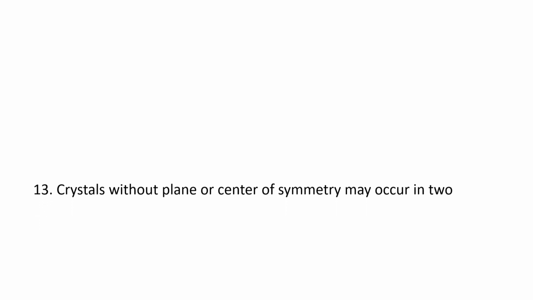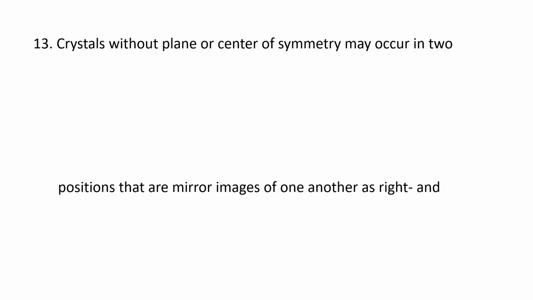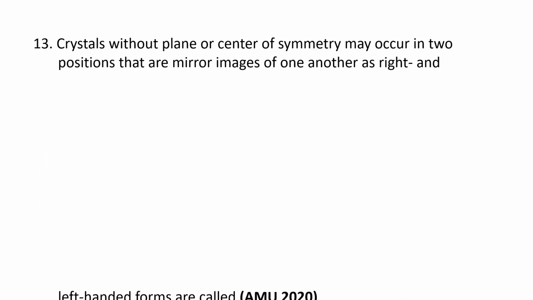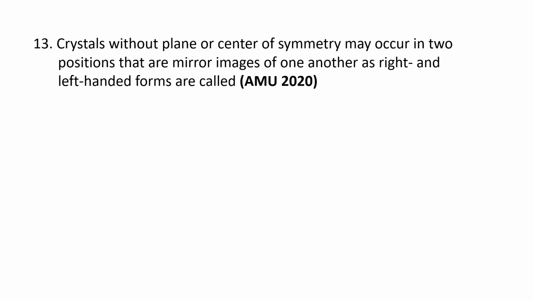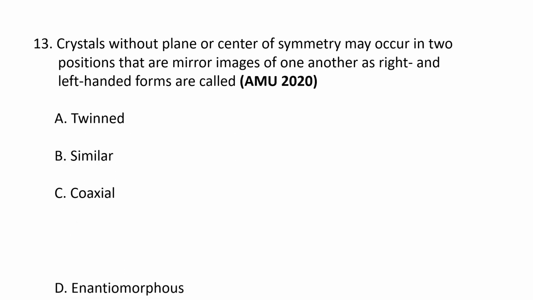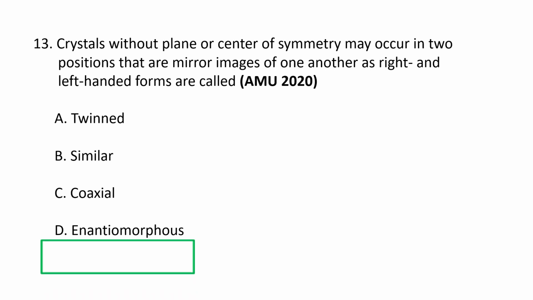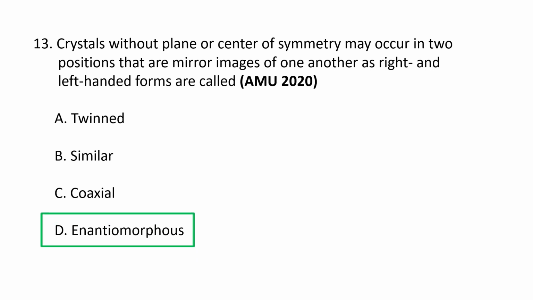Next question. Crystals without plane or center of symmetry may occur in two positions that are mirror images of one another, as right and left-handed forms, and are called A. Twin, B. Similar, C. Coaxial, and D. Enantiomorphous. Crystals that lack a plane or center of symmetry and exist in non-superimposable mirror images like right and left hands are called enantiomorphous or chiral.